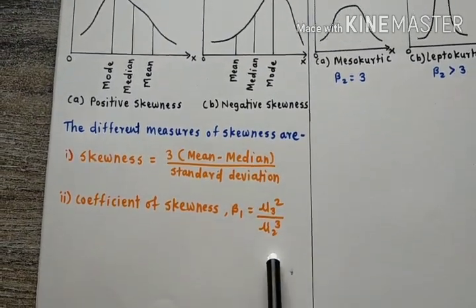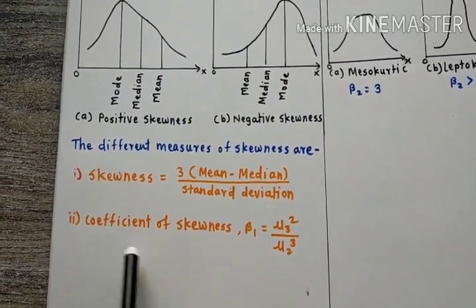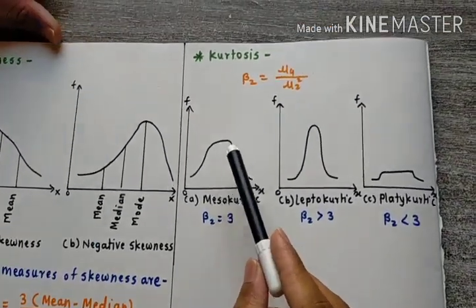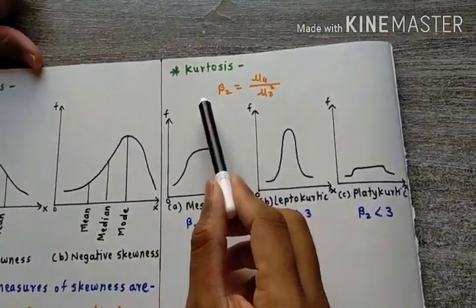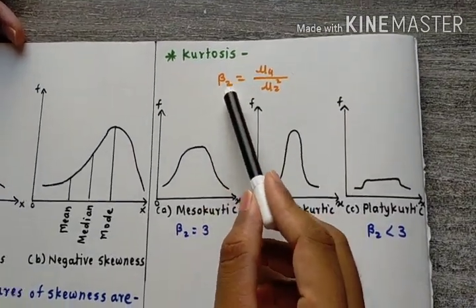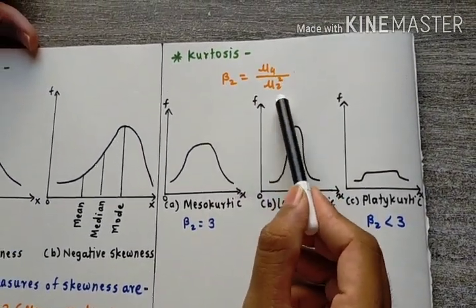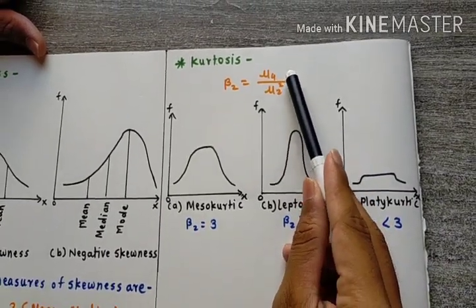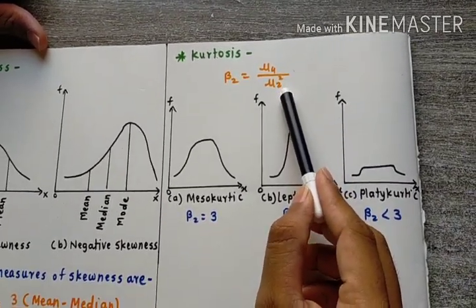From this formula we can get the skewness, that is the coefficient of skewness. Then for kurtosis, we have the coefficient of kurtosis, that is beta 2 is equal to mu 4 upon mu 2 square. For finding beta 2, we want the fourth central moment and the second central moment.